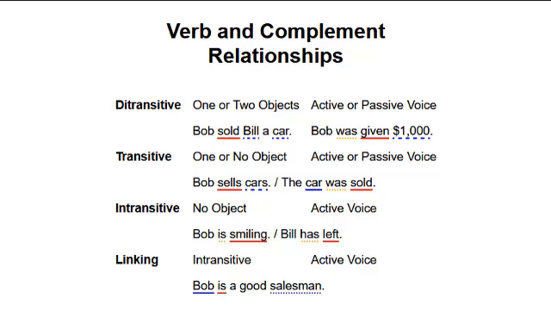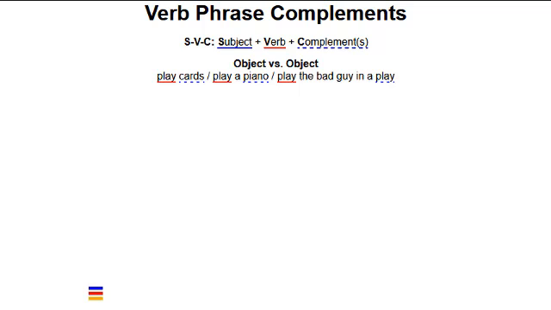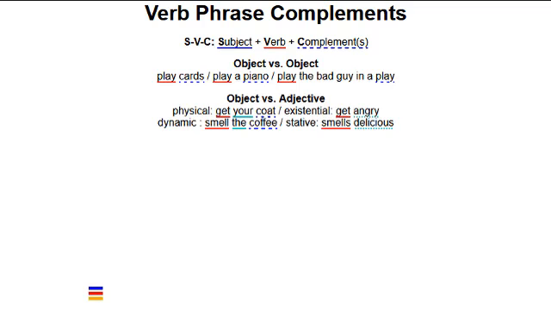We've seen how different objects can change the meaning of a verb. Remember the examples play cards, play a piano, play the bad guy, and a play. The objects change the meaning of what the verb play represents. Well, some verbs can be complemented by both objects and adjectives. Examples are get your coat and get angry. Smell the coffee and it smells delicious. The different complements change get from representing a physical process to representing an existential process.